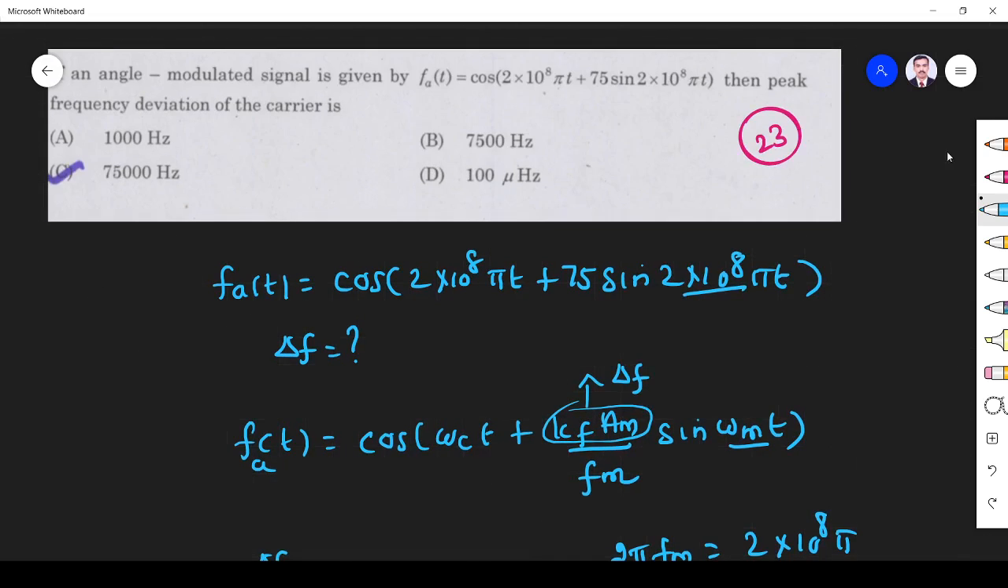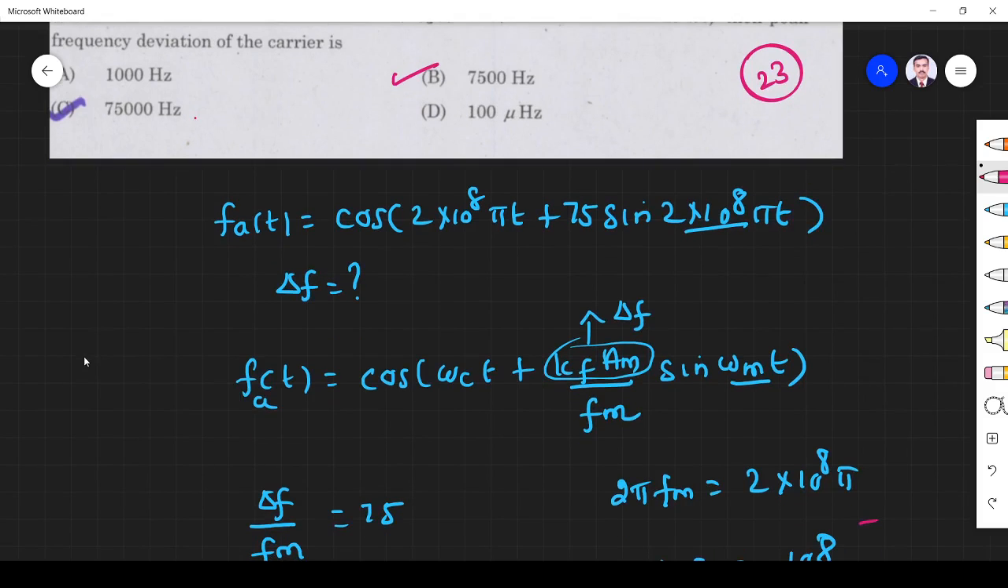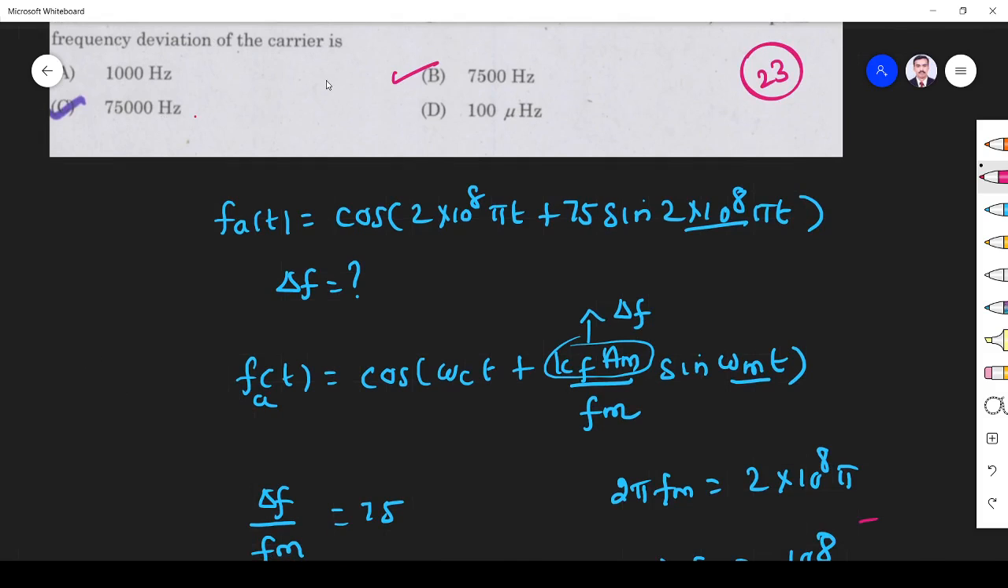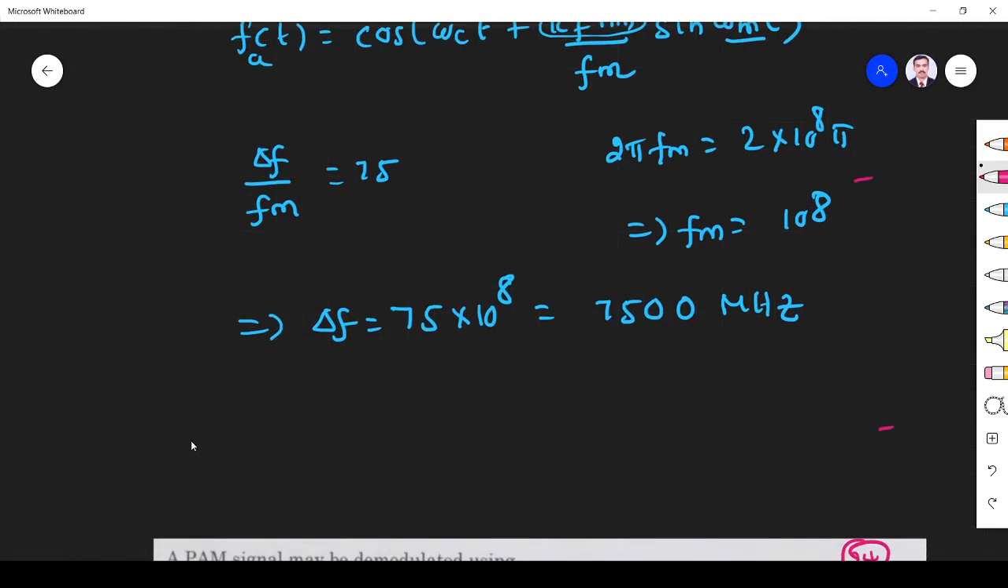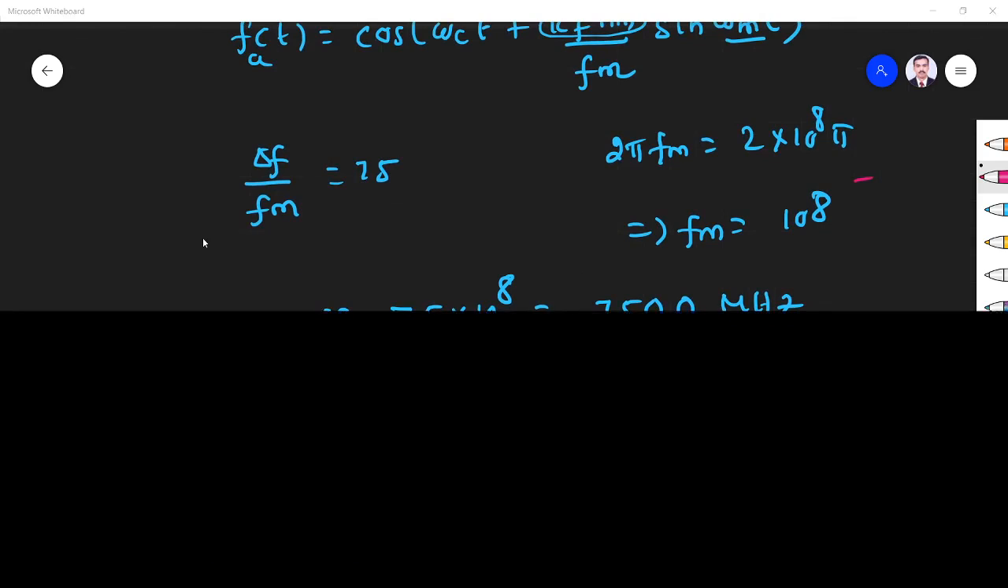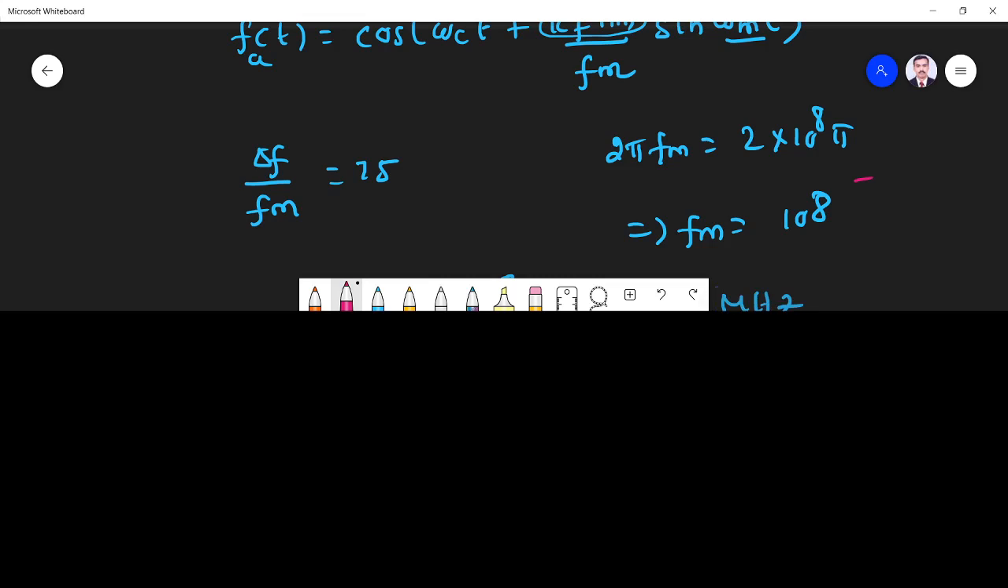It's not there in the options, so you can put anything. The exact answer is 7500 megahertz. It may be here also or here also, so we put it as per which one is closer to that. This one is closer. It is simply 7500 hertz, or 70,000 or some 75,000 hertz. So it is somewhat closer, so you put 7,000. That one is the answer. But the exact answer is 7,500 megahertz.